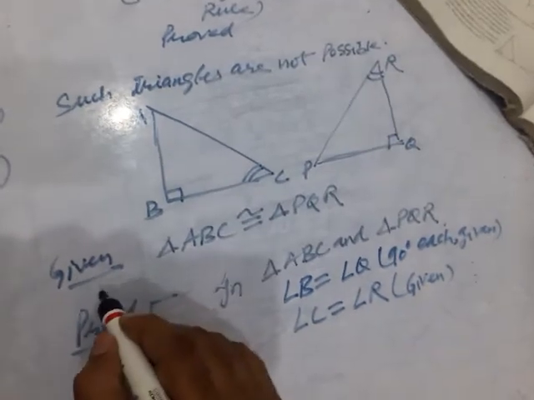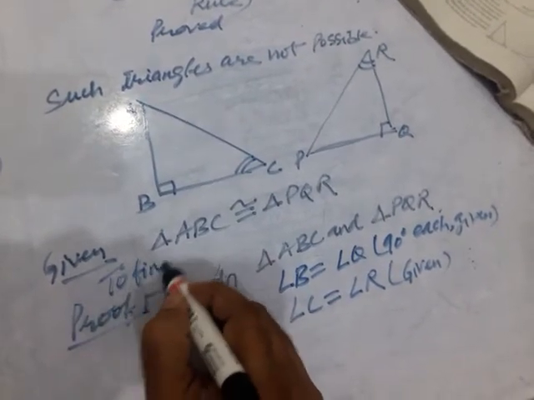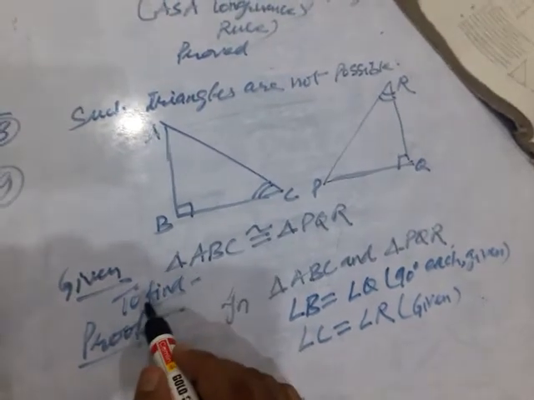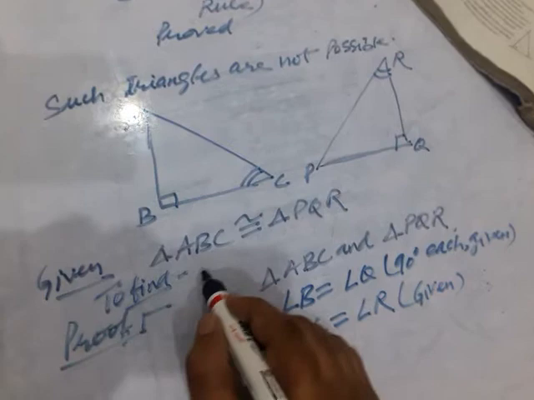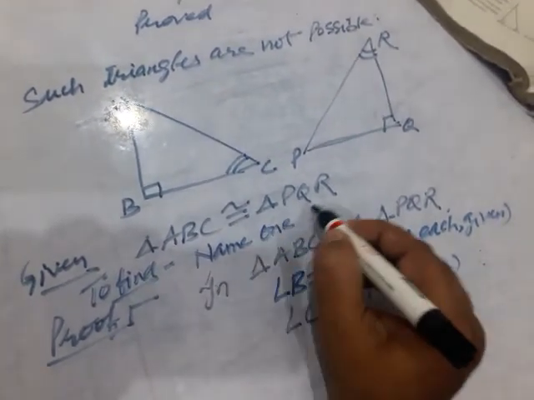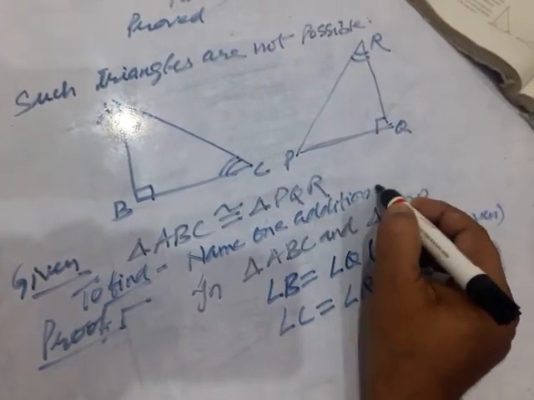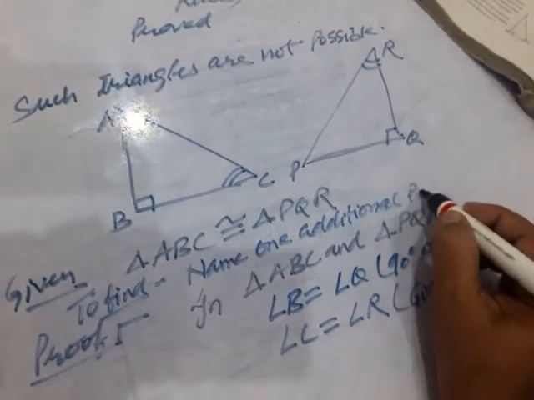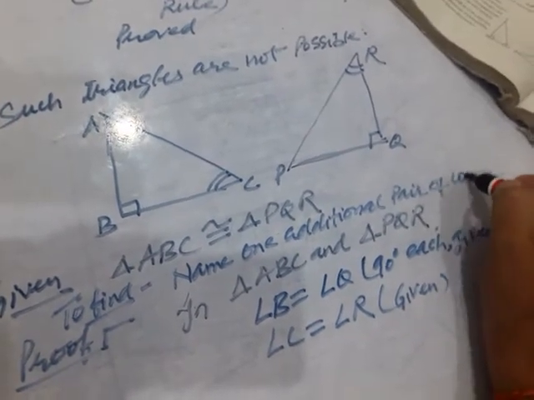What is to be found? Name one additional pair of corresponding parts.